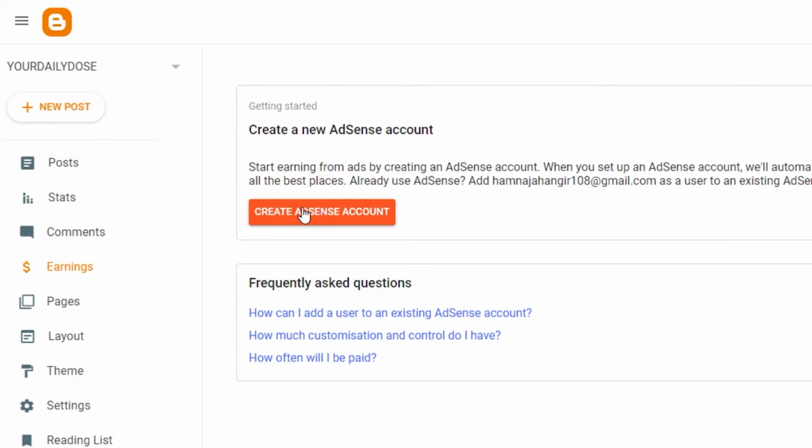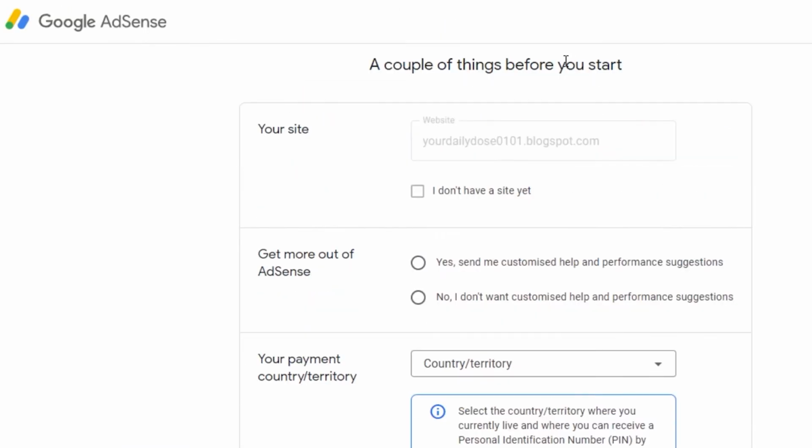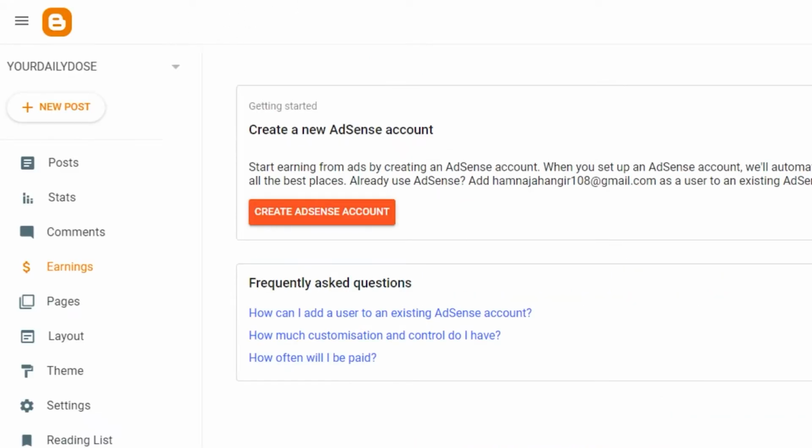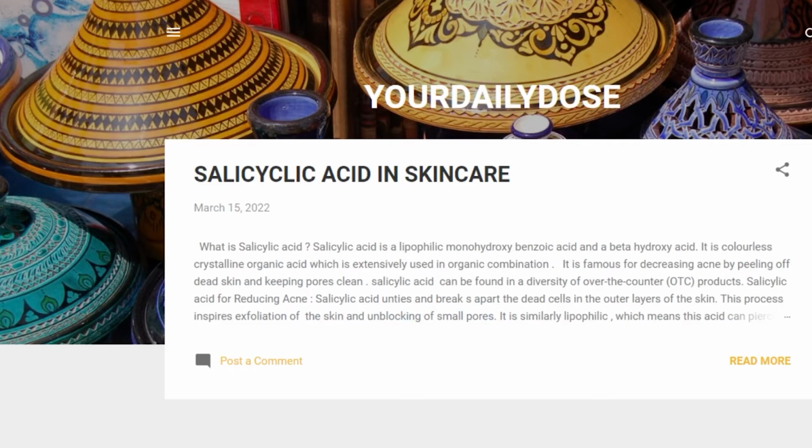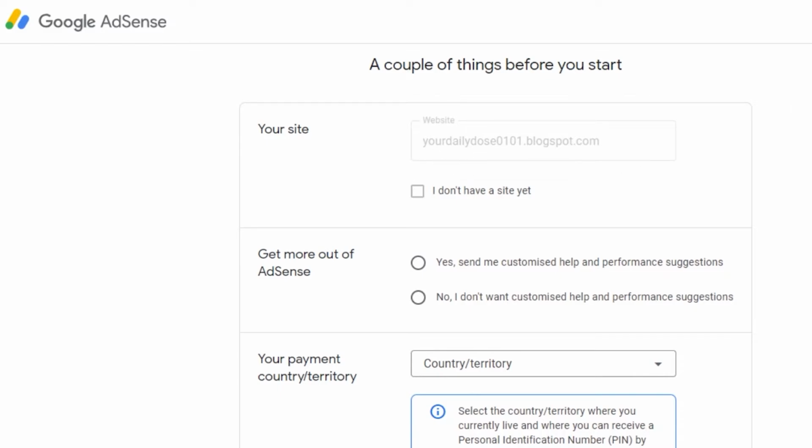Now what you have to do is simply click on create AdSense account, and I will be able to create a new account with my Google account right here. The first thing that you need to add is your website. So this is my website right here. They have already added a website for me, but if I don't have a website, I can go with this one. But they have already added my website, which is the URL that I've added for my website. If I show you, you can see right here, they have already added it.